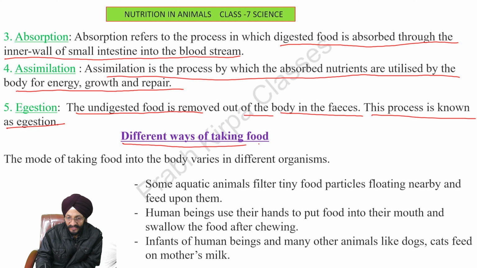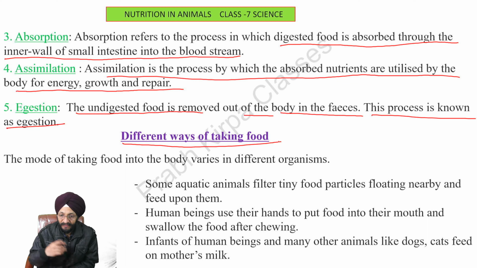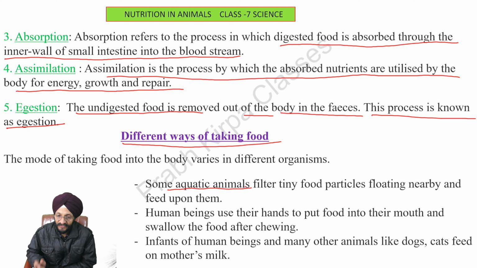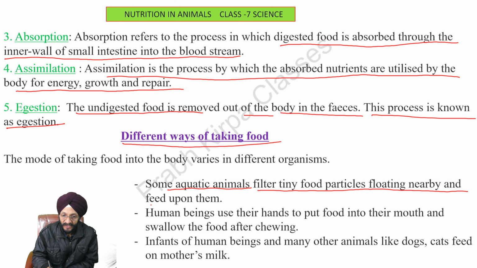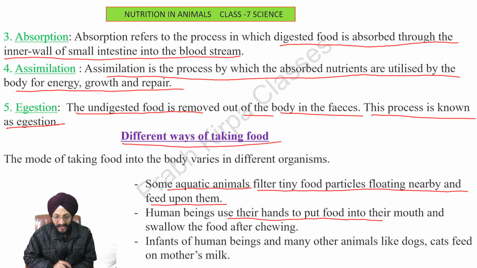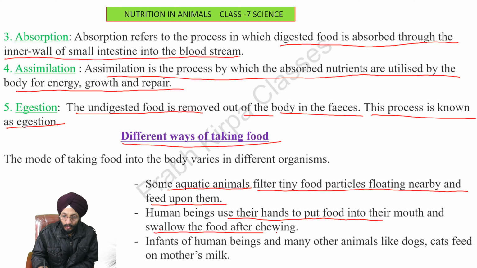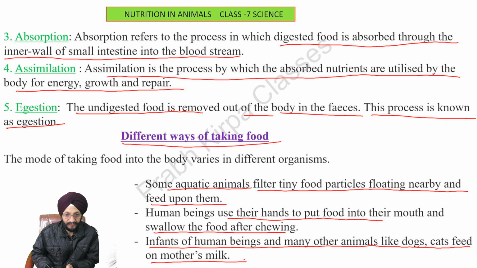Now we will see what are the different ways of taking food in different organisms. Some aquatic animals, aquatic means those animals which live in water, filter tiny food particles floating nearby and feed upon them. Human beings use their hands to put food into their mouth and swallow the food after chewing. Chewing means to chew the food. Infants of human beings and many other animals like dogs and cats feed on mother's milk.